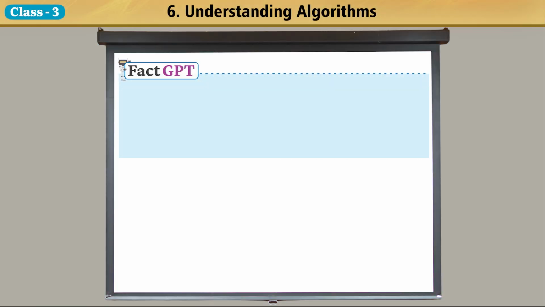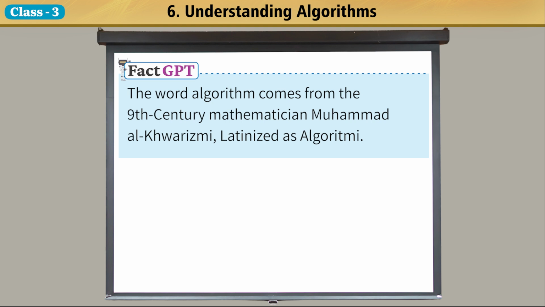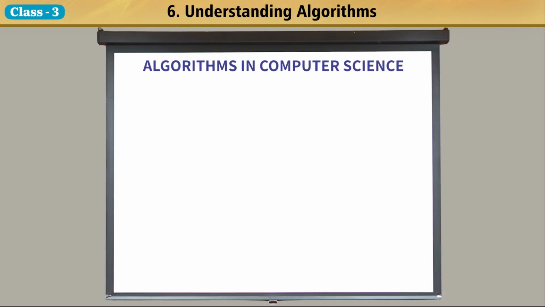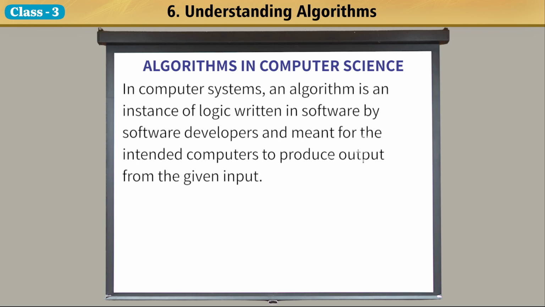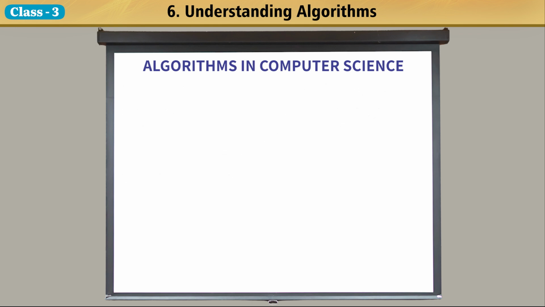Fact: The word algorithm comes from the 9th century mathematician Muhammad al-Khwarizmi, Latinized as Algorithmi. Algorithms in computer science. In computer systems, an algorithm is an instance of logic written in software by software developers and meant for the intended computers to produce output from the given input.